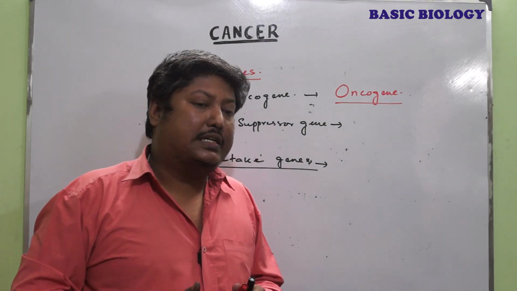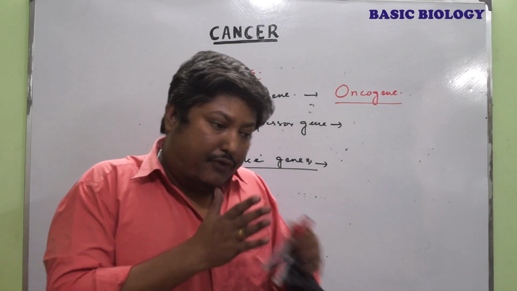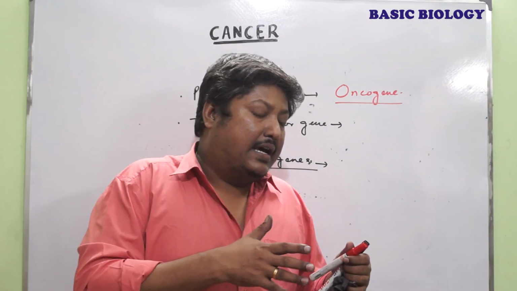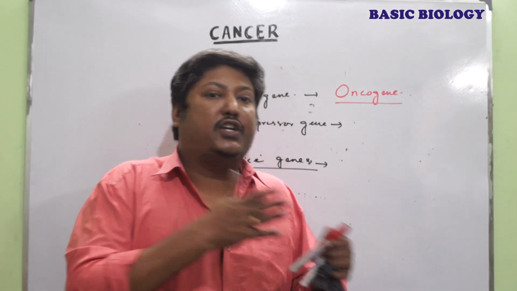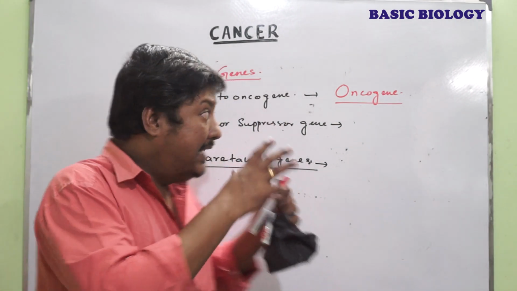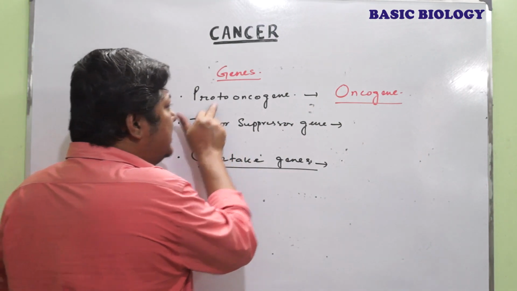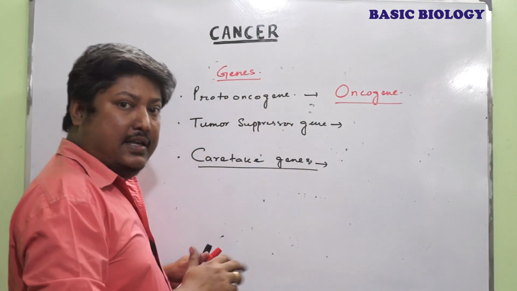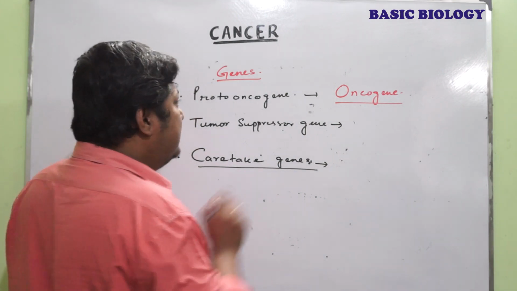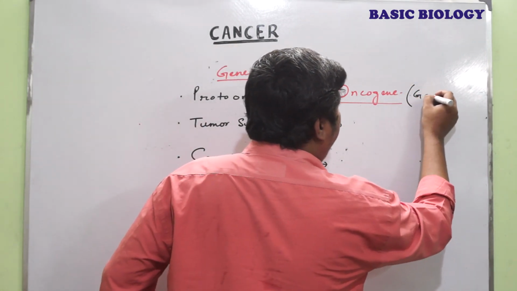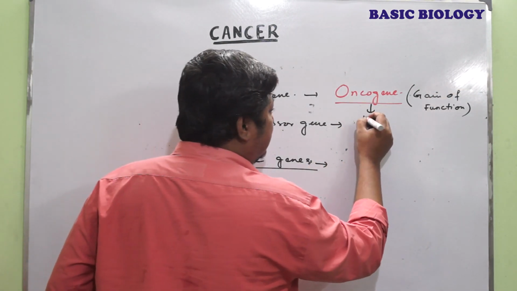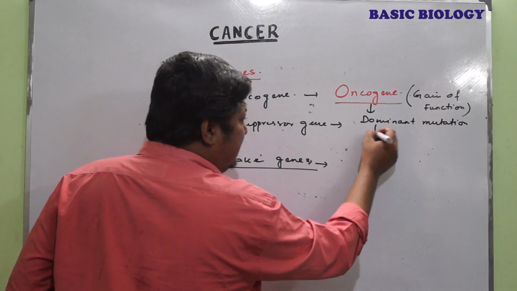normally in case of mutation, what actually happened, the function of the gene altered. The opposite function it exerts. When a capital T gene is converted to a small t, the tall become dwarf, just like that. But here, when a proto-oncogene is converted to oncogene, its function is more pronounced. That means it is also called the gain of function, and it's a dominant mutation.